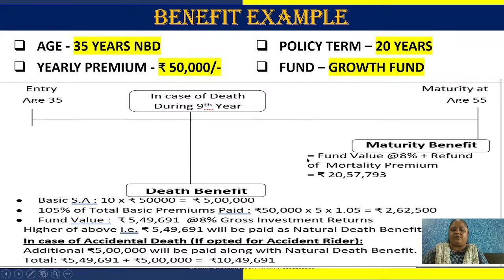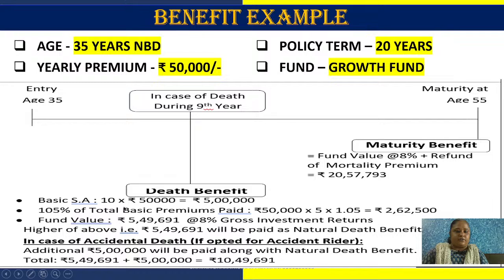So if we see the growth of 8%, then what will it be? See, refund of mortality charges, by mistake I have put it here, but there is no refund of mortality charges in this. That is only in SIP index plus. So fund value at 8% means 20,57,793 rupees they will earn tax free. Total amount he has invested is 10 lakh in 20 years. We are assuming 8%, currently it is giving more than 12%. I will show you how to check NAVs. So basic sum assured is here.